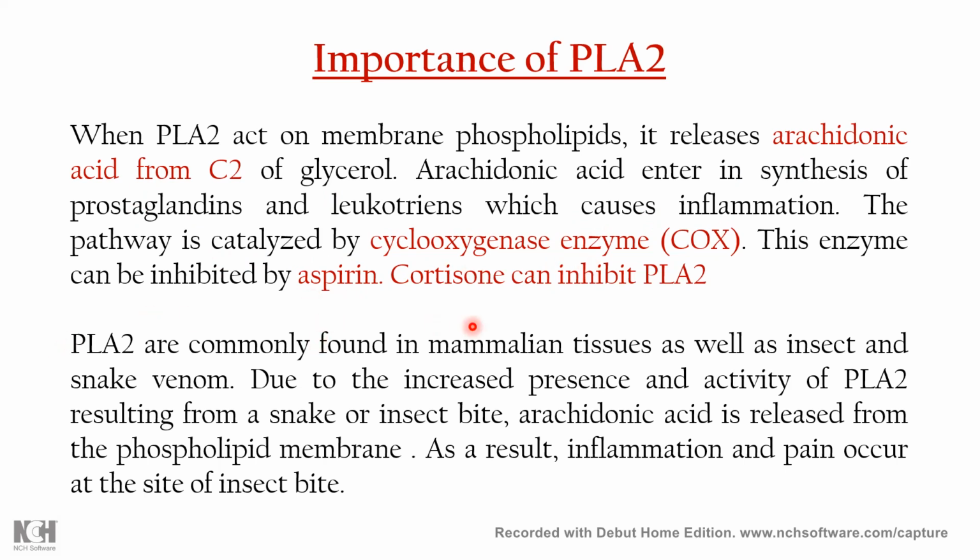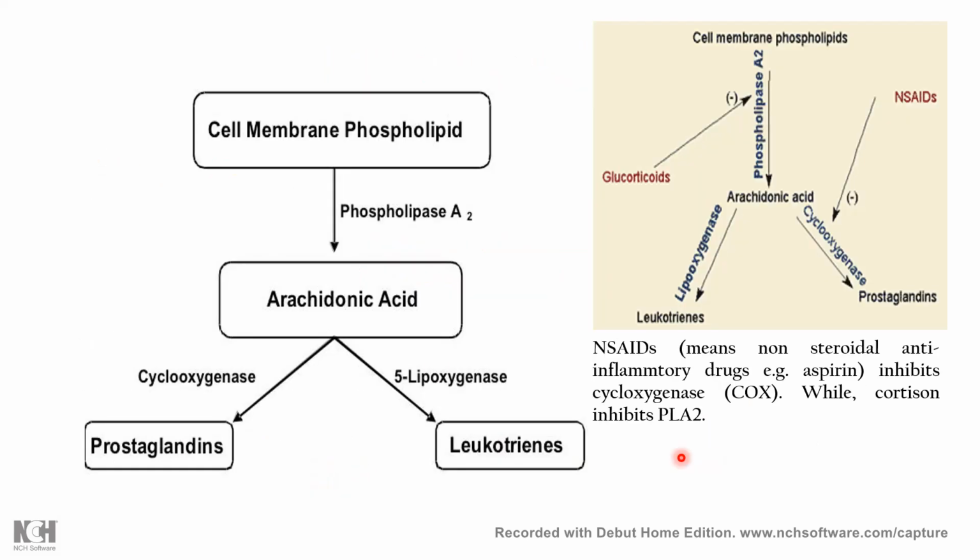Okay, and corticosteroids mainly directly inhibit phospholipase A2 as well. Phospholipase A2s are commonly found in mammalian tissues as well as in some insects and snakes, and there is an increase in the presence and activity of phospholipase A2 resulting from a snake or insect bite. Arachidonic acid is released from the phospholipid membrane as a result of inflammation and pain at the site of an insect bite. So look at this cell membrane phospholipid.